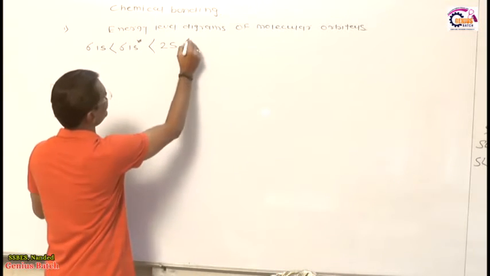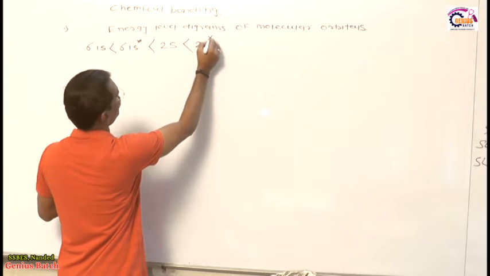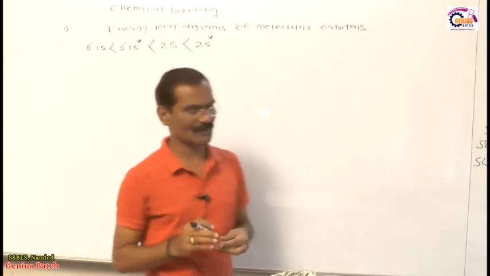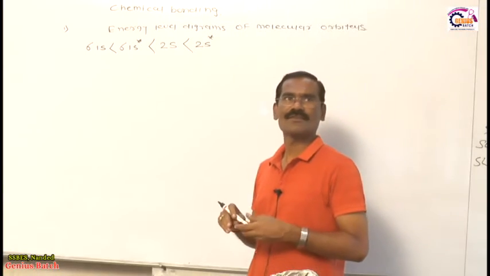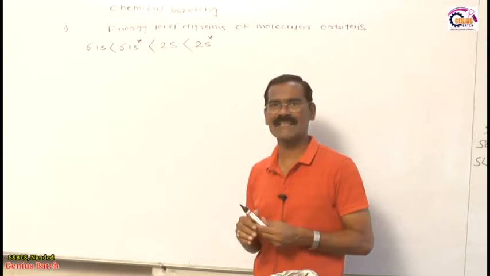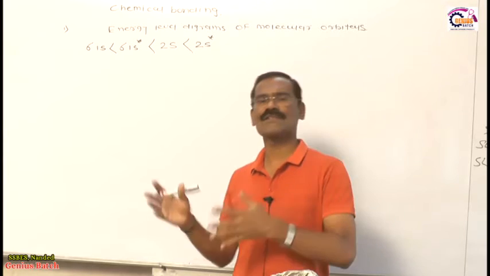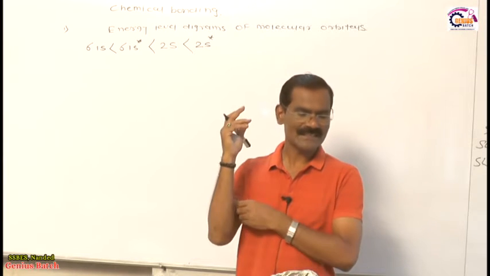So after that 2s, you know very well, this is called the 2s star. What is the meaning of 2s star? Anti-bonding of the 2s, that one is called the sigma star 2s or 2s star. Now these are very interesting concepts, very interesting phenomena related to this point. Dear student, these are very interesting.